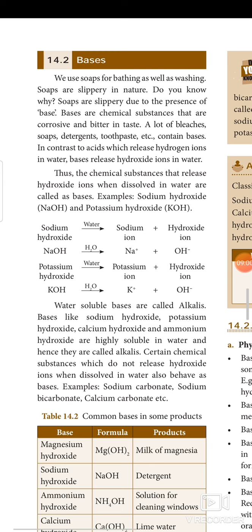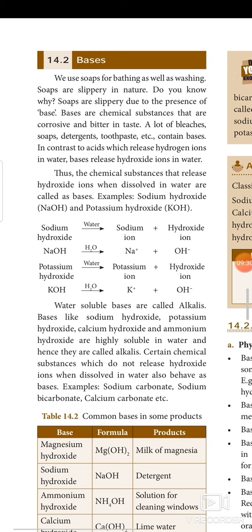So, water soluble bases are called alkalis. Bases like sodium hydroxide, potassium hydroxide, calcium hydroxide and ammonium hydroxide are highly soluble in water and hence they are called alkalis. Certain chemical substances which do not release hydroxide ion when dissolved in water also behave as bases. Examples for those bases are sodium carbonate, sodium bicarbonate, calcium carbonate. Table 14.2 lists common bases in some products.